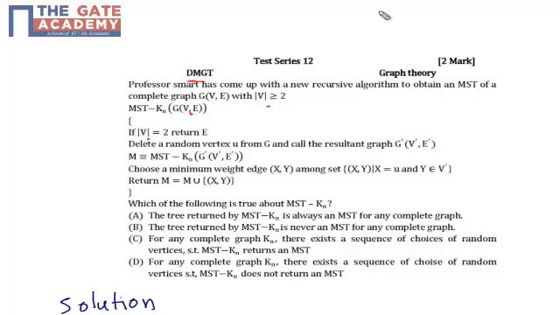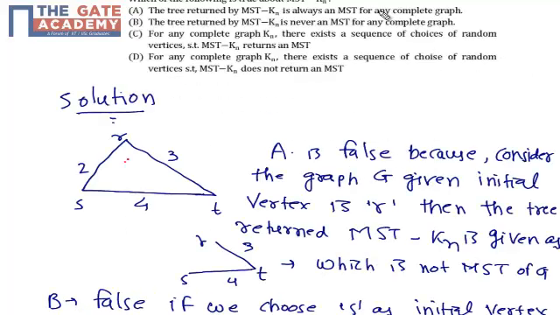Okay friends, let's see options A, B and C first. Now A is false because consider the graph here, with vertices R, S and T with weights 2, 3 and 4. Here in the graph the initial vertex is R, then the tree returned by MST-Kn is given by this one. So this is not a minimum spanning tree, because the correct one is this one, RS and RT. So it is not a minimum spanning tree of the graph. So option A is wrong.